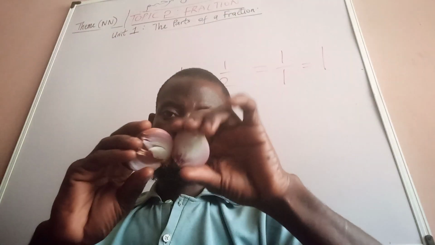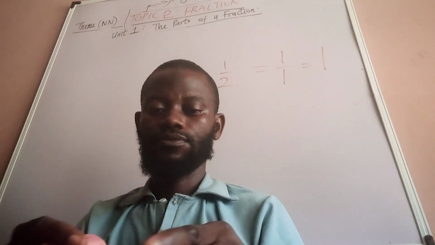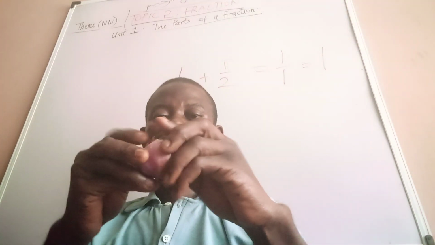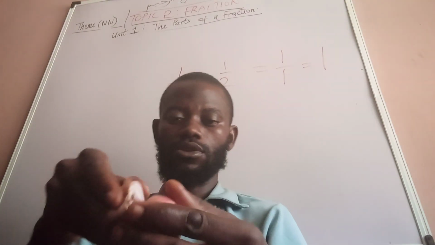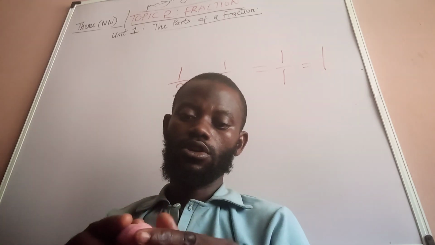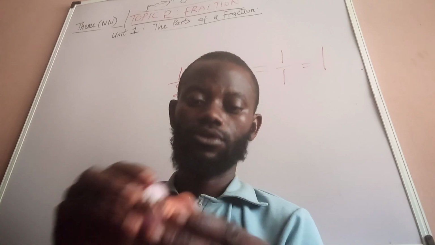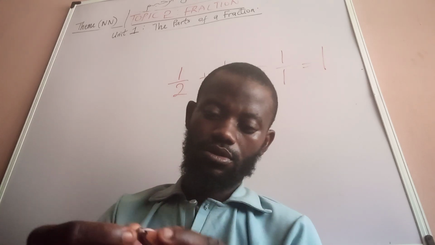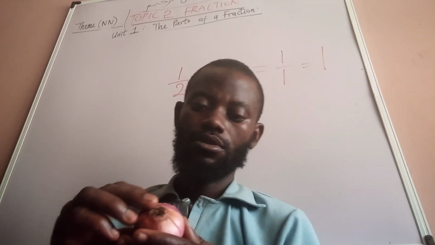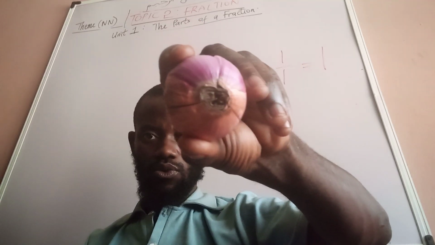One, two, three. So the three together now fall back to become a whole. The three will come back again to become a whole. We check the three again. Look at it. It has come back to become a whole.